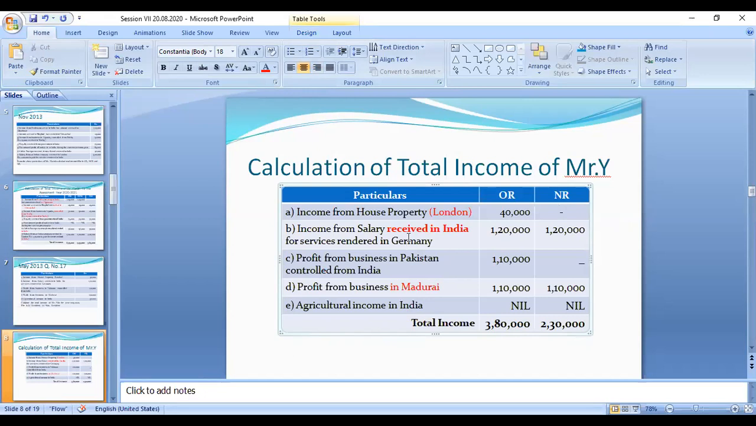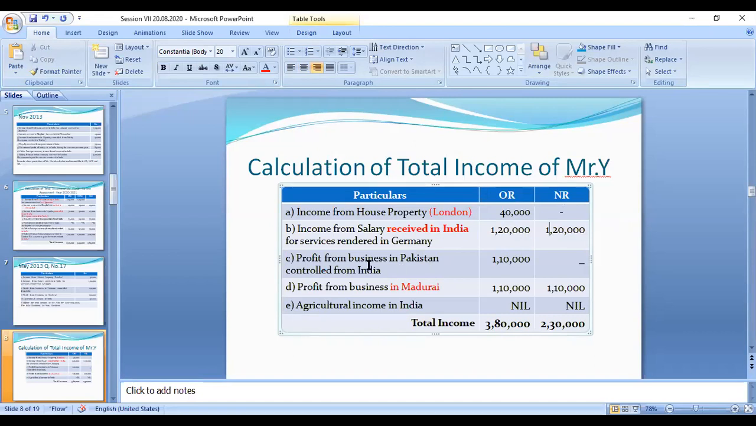Next one is income from salary received in India. The services are rendered elsewhere but received in India, so this amount is taxable for the two categories. So it is Indian income. For Indian income, ordinary resident and non-resident have to pay the tax.